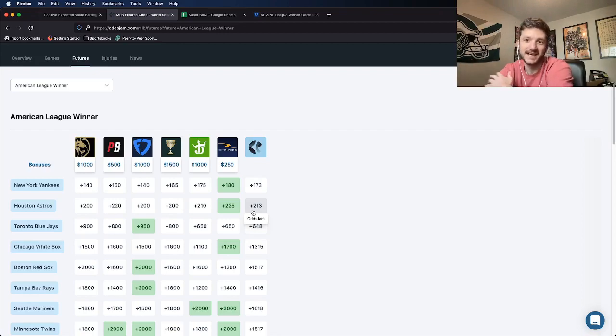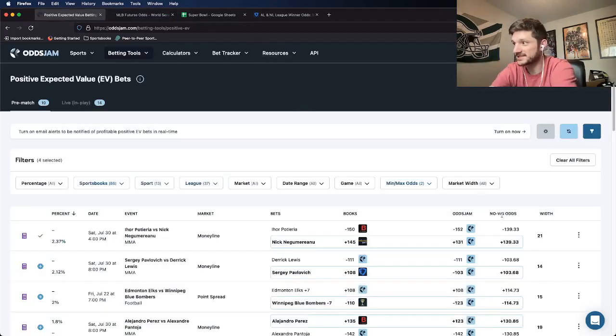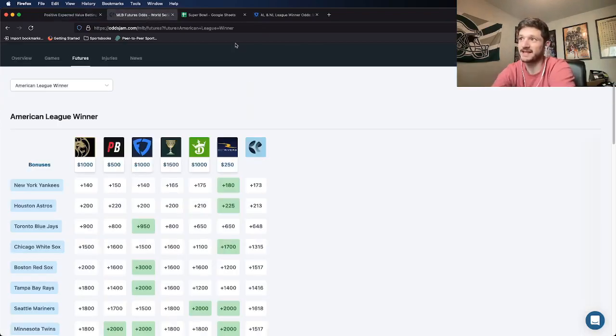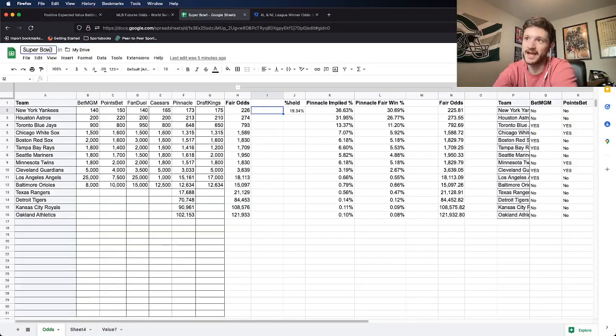Not so fast. Even futures markets are going to have a vig, and it's important to de-vig the market, find out the true line, and then go from there. So with positive EV betting, with our individual bets, we need to find out the no-vig odds and then compare everything from there. You need to do the same thing with futures markets. So that's exactly what I did in this spreadsheet. I have the wrong title. It's not Super Bowl, it's AL Champion.